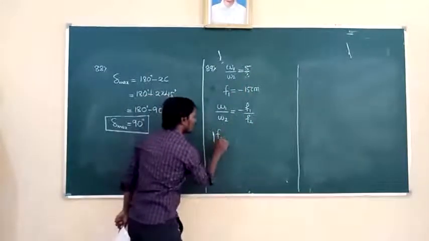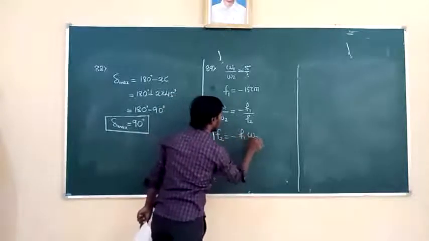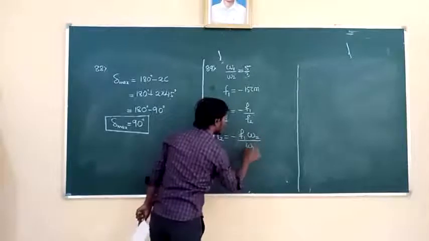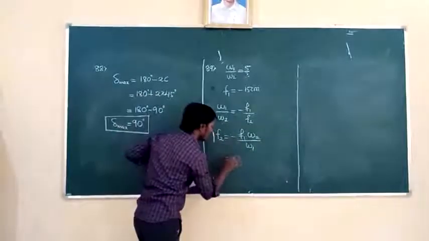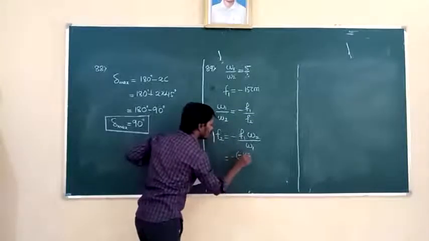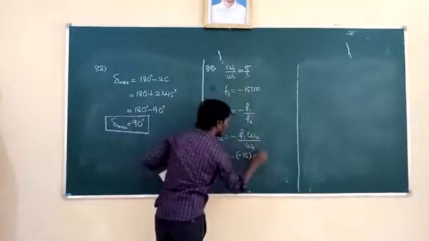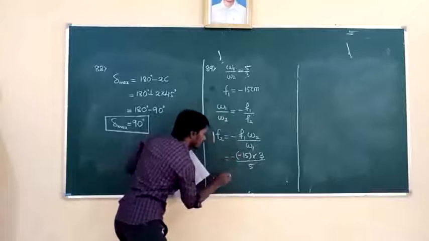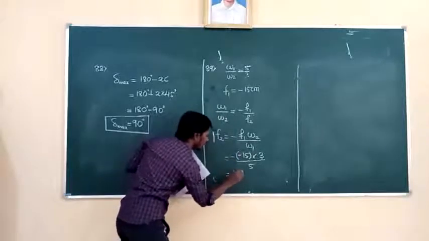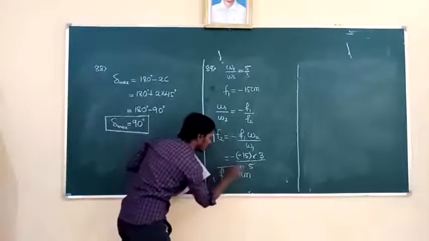Then f2 is equal to minus of f1 into omega 2 divided by omega 1. Okay. So now, what about minus f1 here? Minus of f1 is nothing but minus of 15. Omega 2 is 3, omega 1 is 5. So minus into minus is plus, it is plus 9 cm. So you got the focal length of the second lens, that is plus 9.